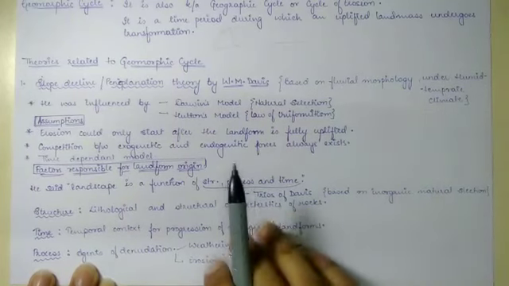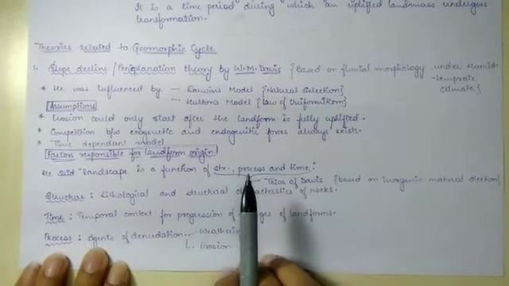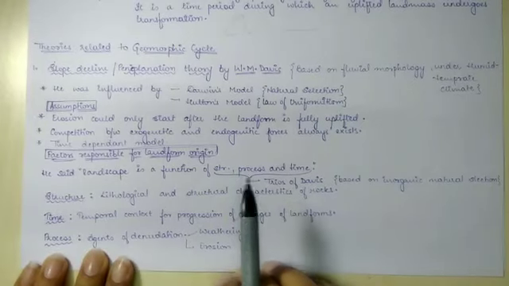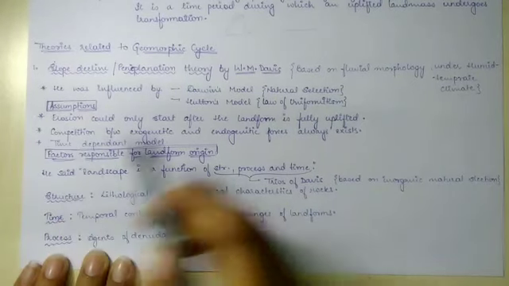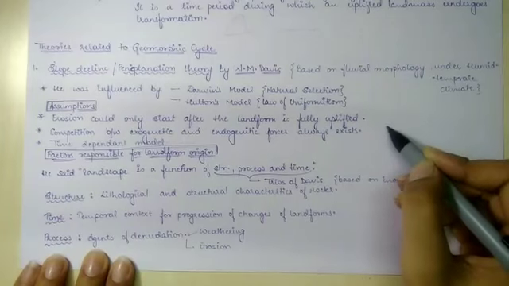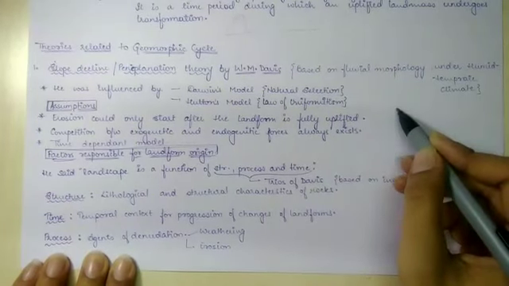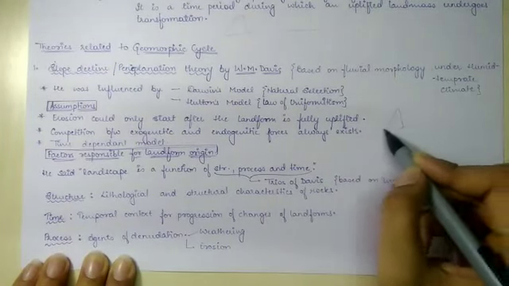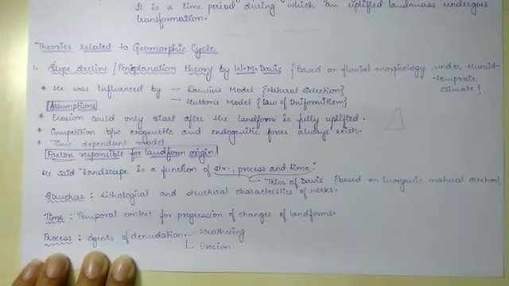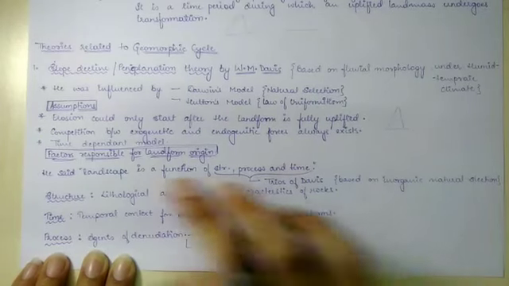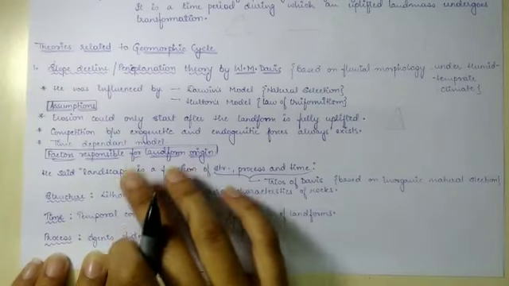Now the basic assumptions of his theory were: first, when the land mass has fully uplifted, then only erosion can occur. So without a fully uplifted land mass, erosion can't take place according to Davis.